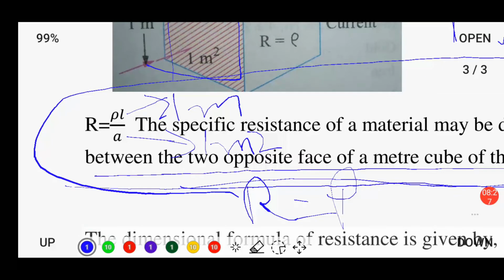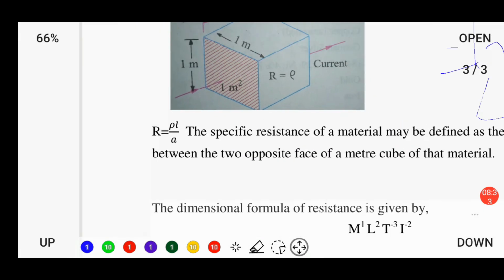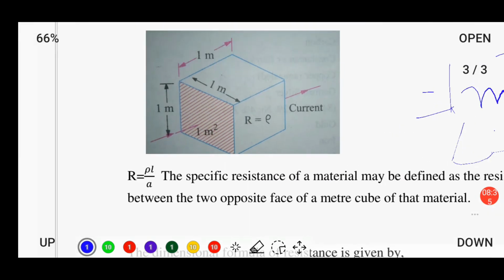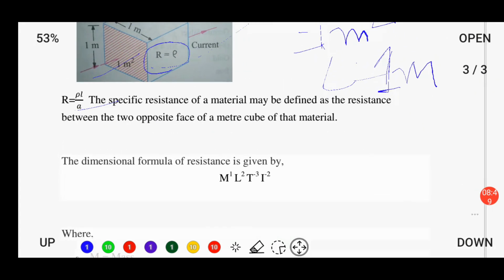R will come out to be equal to rho, as shown here in the diagrammatic form. So the resistance will be equal to the resistivity.